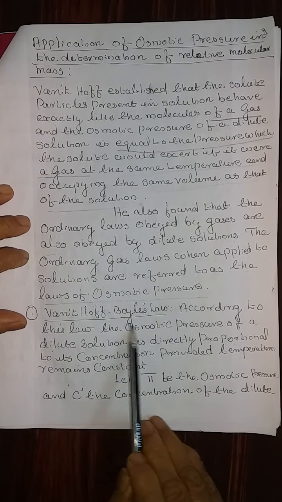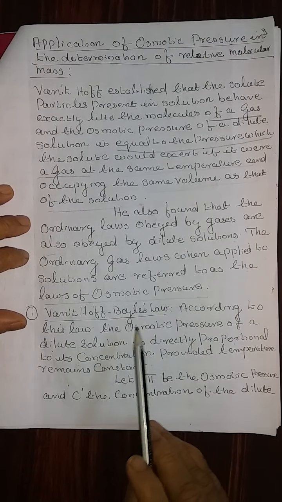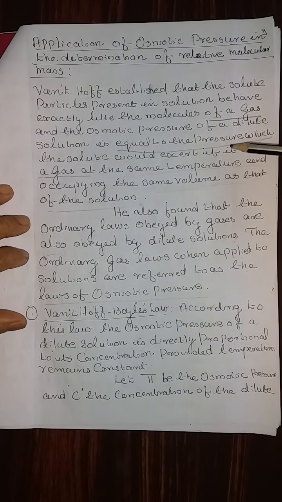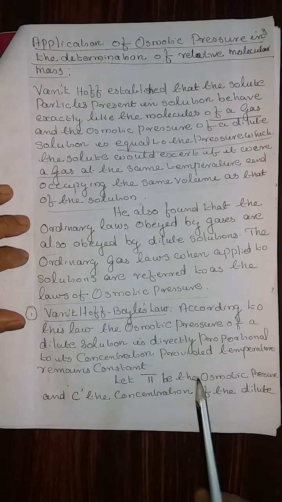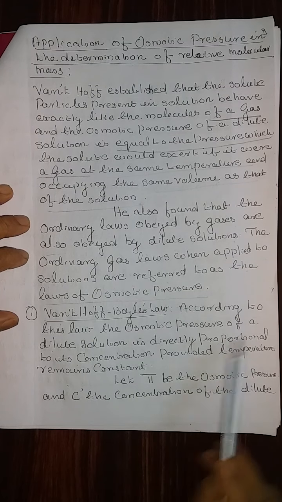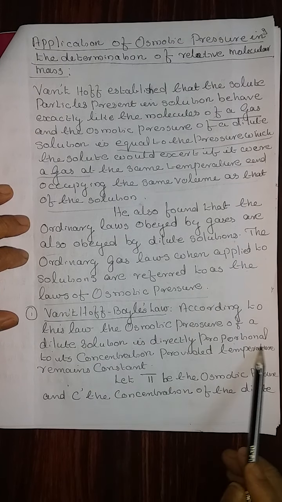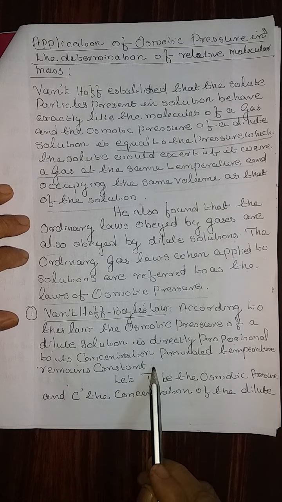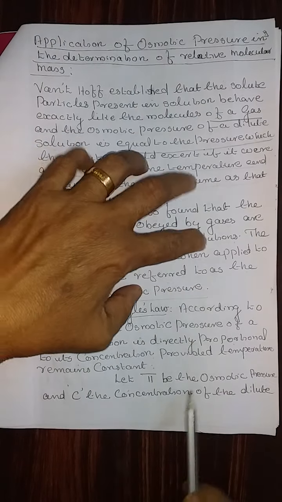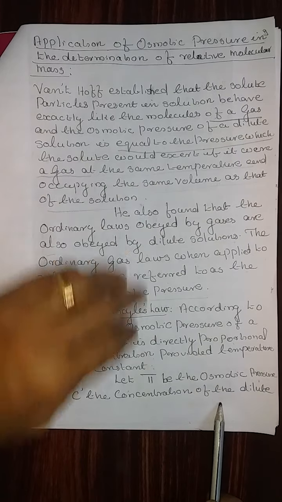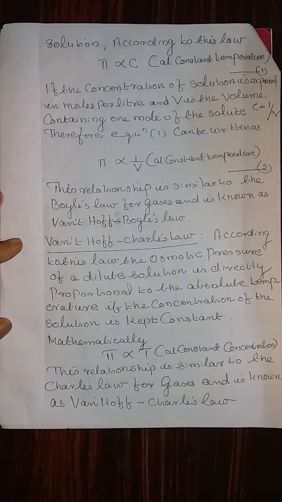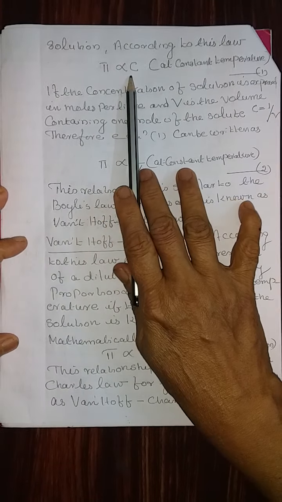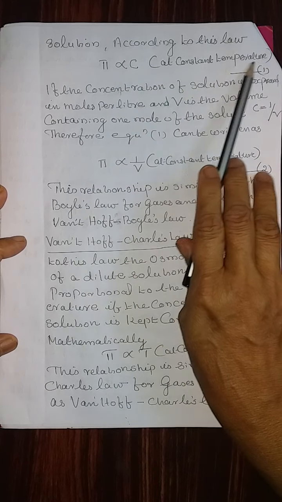Van't Hoff modified Boyle's law based on the first view. That means the solute particles can also act as gas molecules. According to this law, the osmotic pressure of a dilute solution is directly proportional to its concentration, provided the temperature remains constant. Let pi be the osmotic pressure and C be the concentration of the dilute solution. According to this law, pi is directly proportional to C at constant temperature.